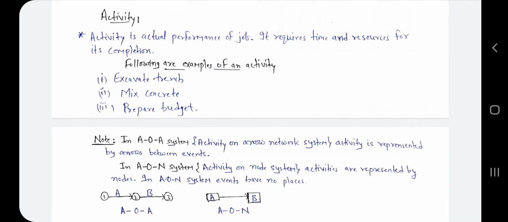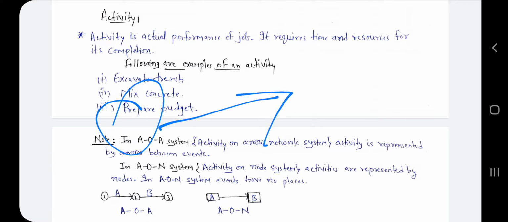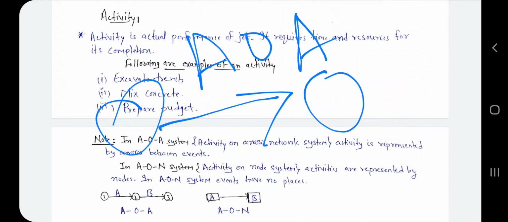Okay, now the following are examples of activities. Excavate trench is an activity, mix concrete is an activity, and prepare a budget is an activity. So there is a difference between an event and an activity. Now activity has two systems, the AOA system and the AON system. The AOA system is the activity on arrow network system. It is represented by arrows between events. Means if we have these events and we show the activity with an arrow, then this is the AOA system.